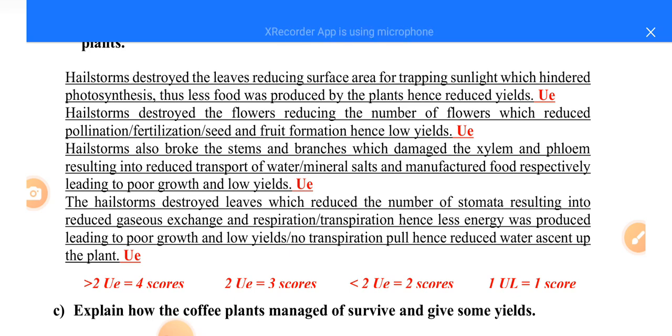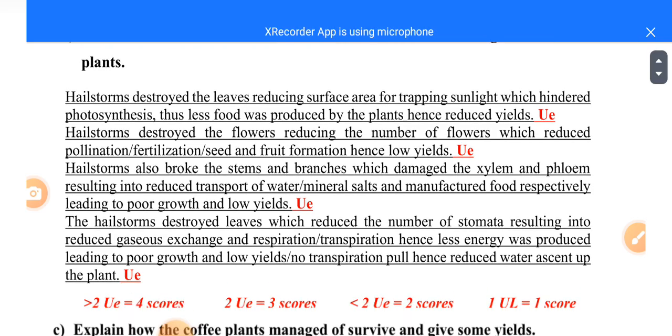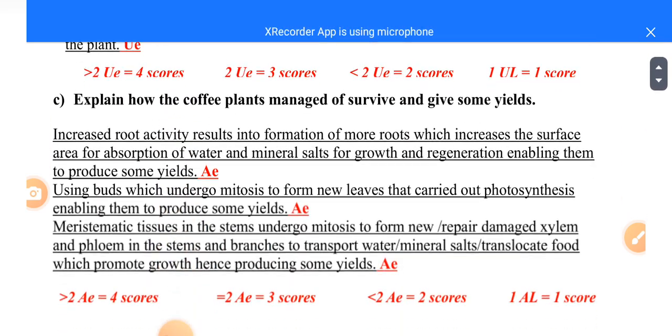Therefore, these coffee plants will not be able to carry out gaseous exchange and respiration effectively. You get? So when they say describe how the hailstorm affected the normal functioning of the coffee plant, here you have to describe and also give the reason. You get? Then from there we shall proceed to part C.